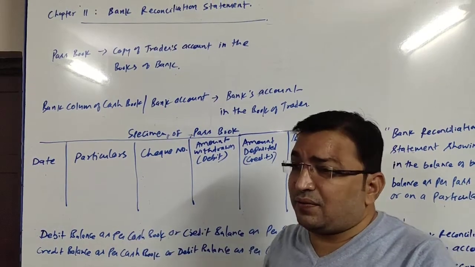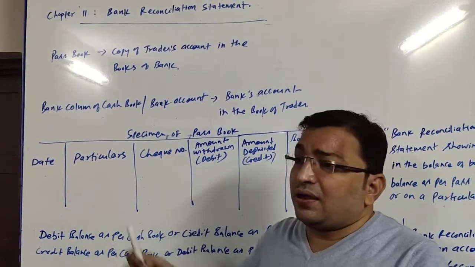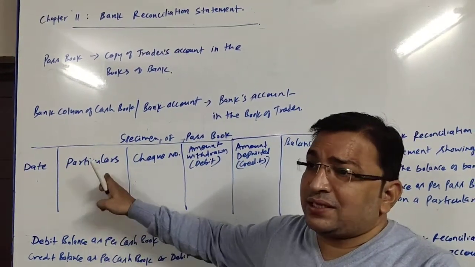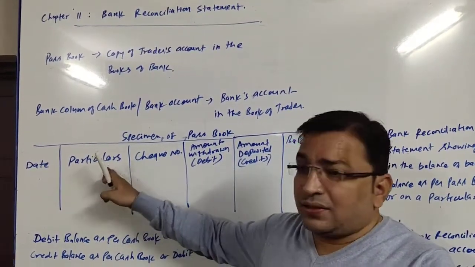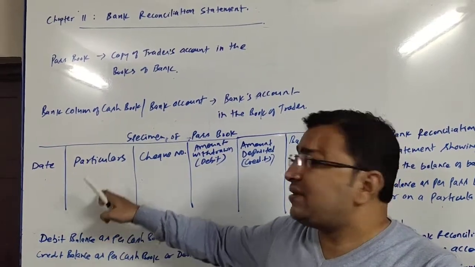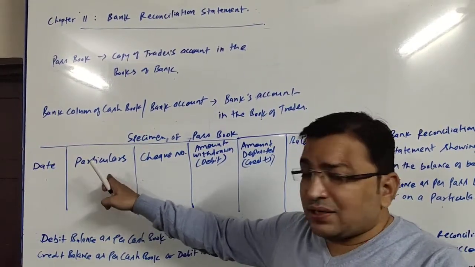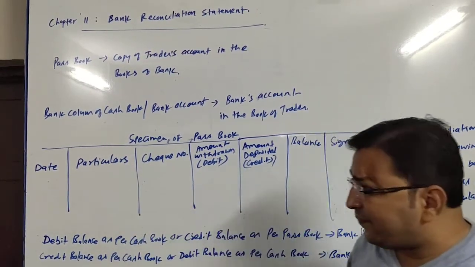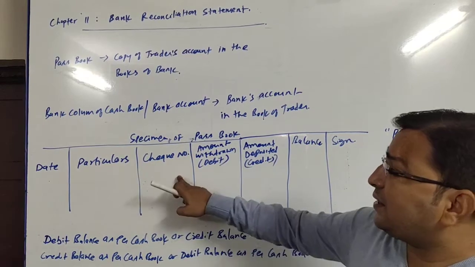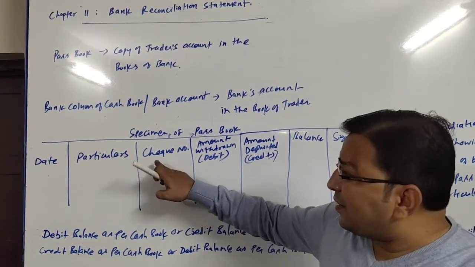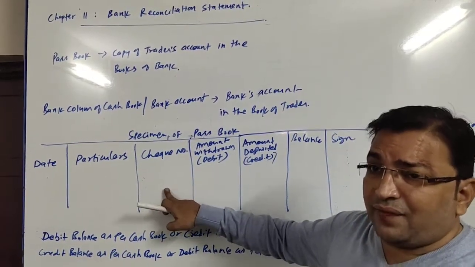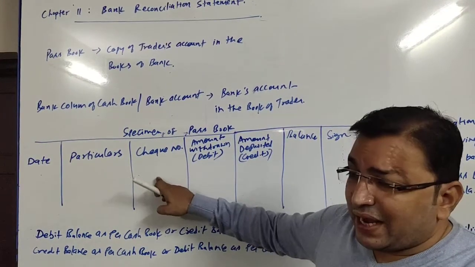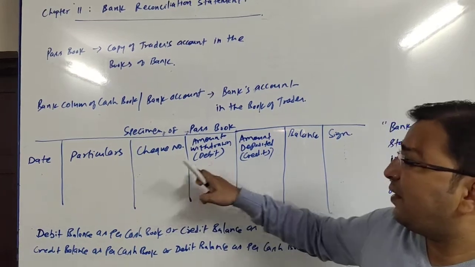In this column they record the thing by which the balance is increased or decreased. If the balance is increased because of some cheque, then that cheque number will come, or if it is deposited by cash, then cash will come, or if any withdrawal is done, the name of the person will come here. Then the cheque number column: when a trader issues any cheque from his account, the cheque number is shown in this column.